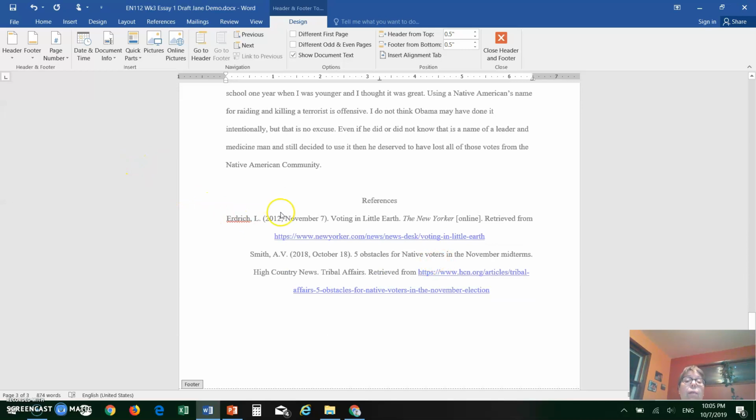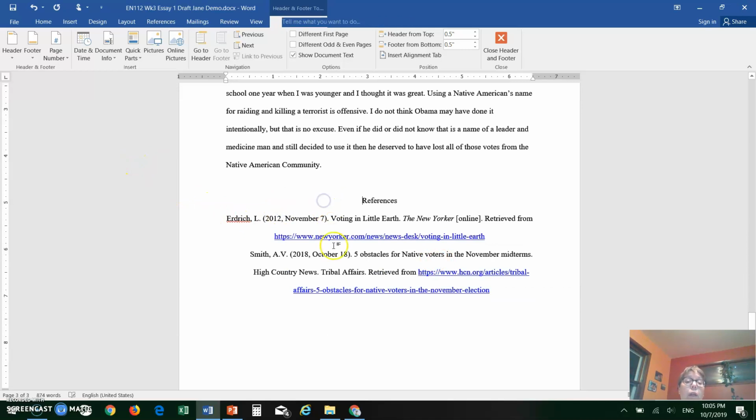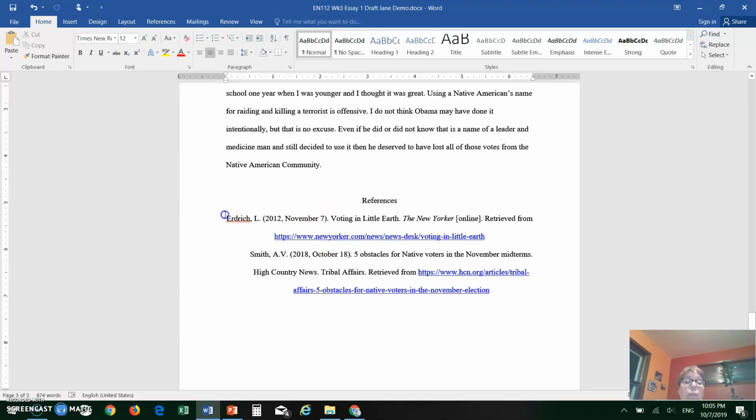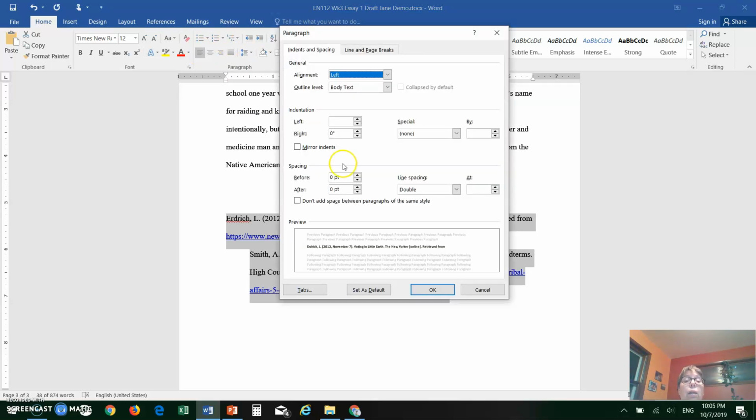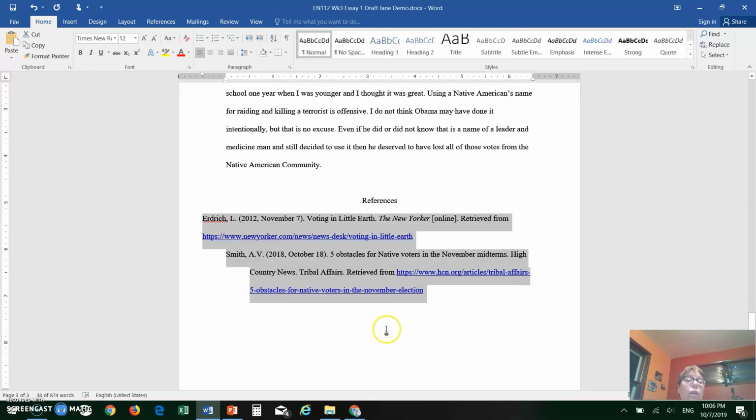Now I'm looking at the references, and of course this is a mess. I don't know what happened here. It should not be centrally aligned. And again, 0, 0. This should use the hanging indent only for the references, but there is something wrong here with the margin. I really don't know.